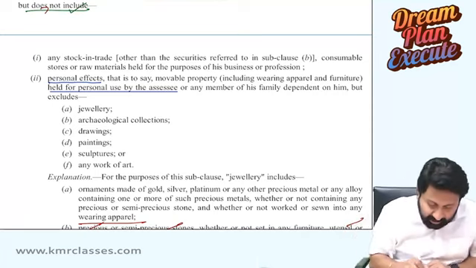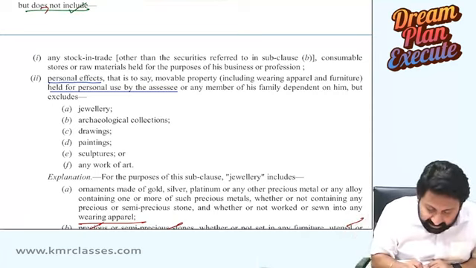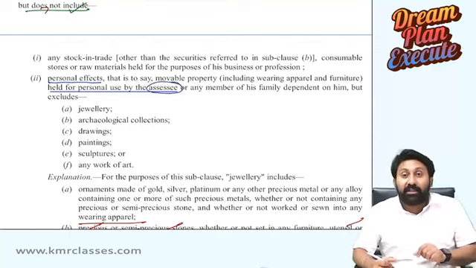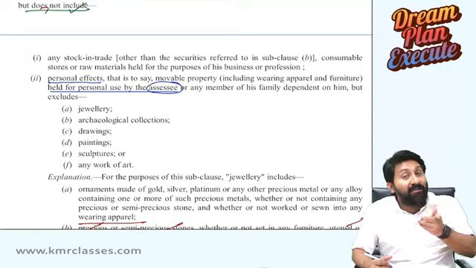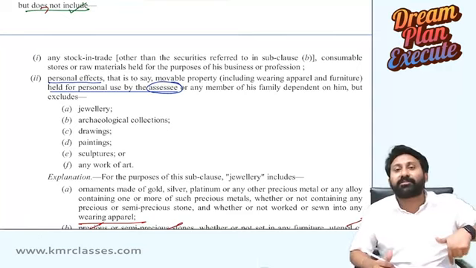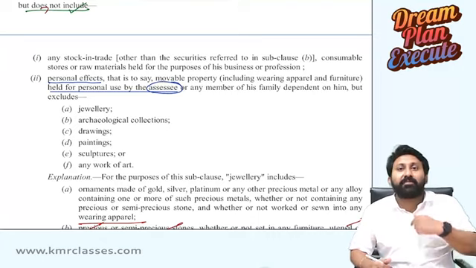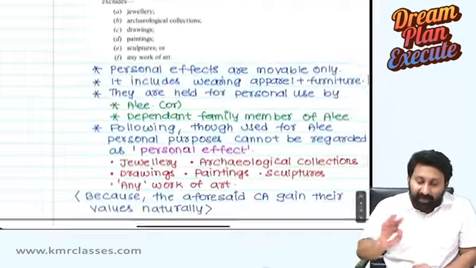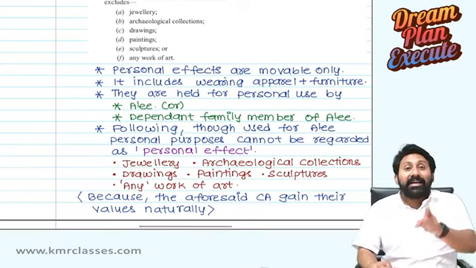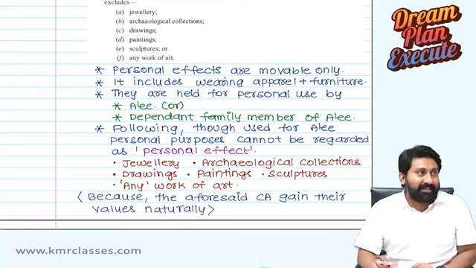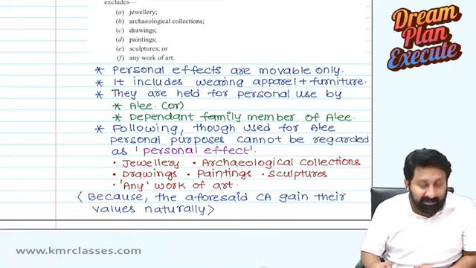The word used is "held for personal use by the assessee." Assessee should use it for his personal use. It is not for his personal use; it is used as an ornament on another person. That will not get attracted, because the deity is not the assessee. The deity is not even a dependent family member of the assessee, like the court gave in its judgment.